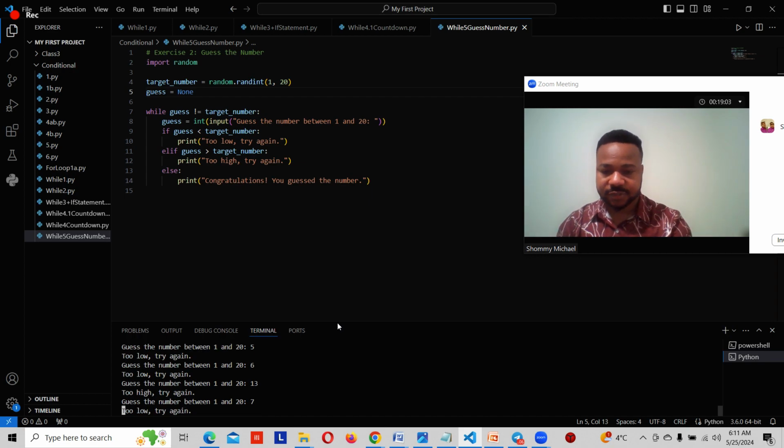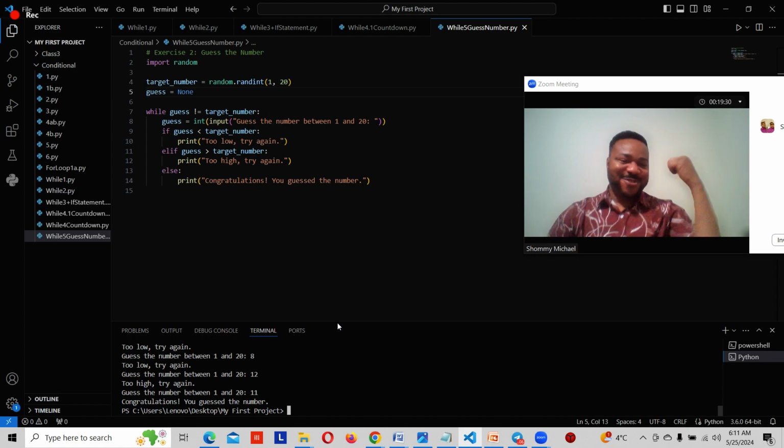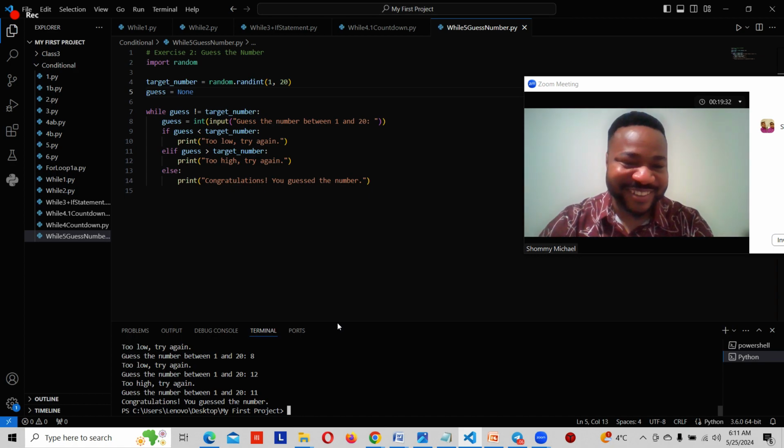Let's try 7. 7 is too low. Let's try 8. 8 is too low. So what number did Python choose? 8 is too low and 13 is too high. Should we try 12? 12 is too high. This one is very hard to guess now. So the number should be around 9 to 11. Let's try 11. Woo! 11 is our number.